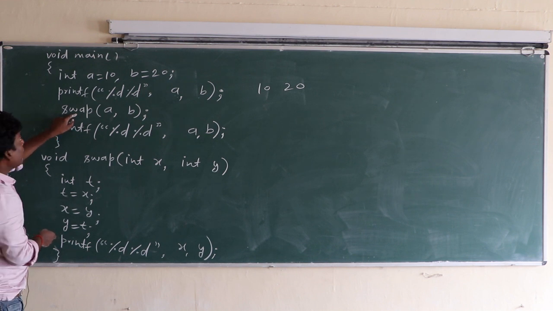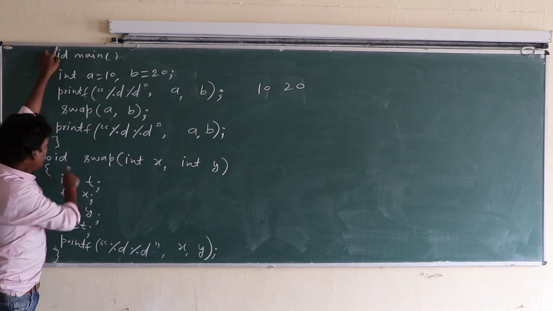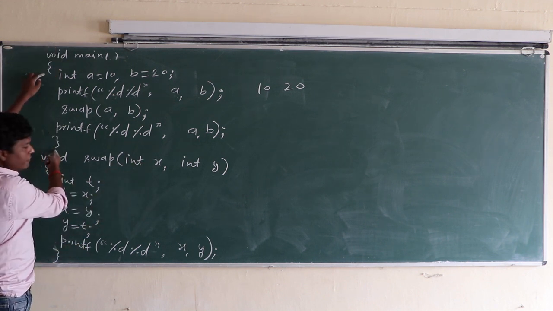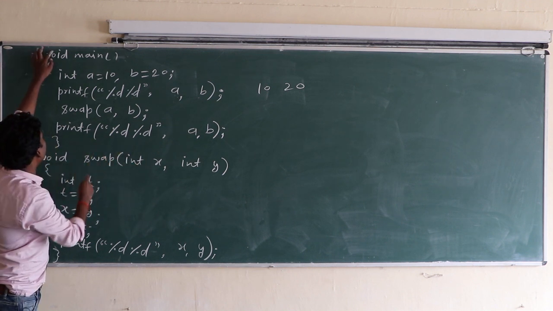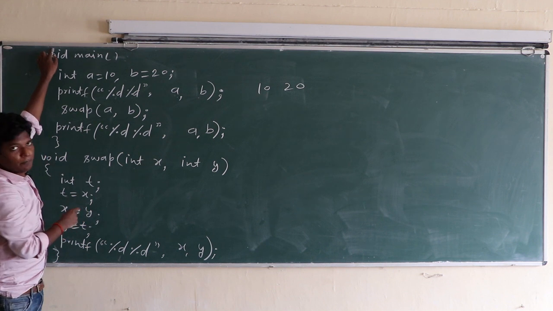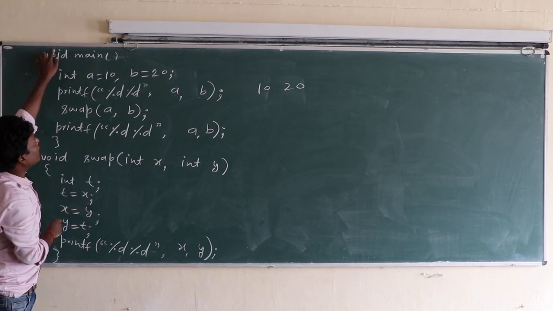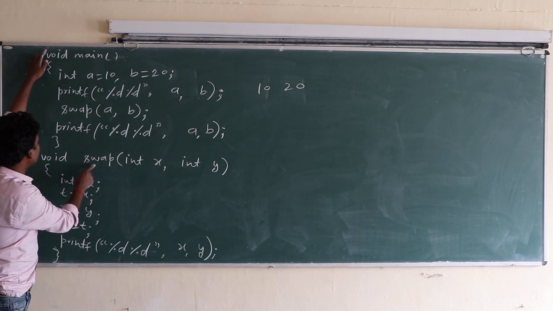Okay class, we have to declare the function prototype of this function because it is declared after the main function. That's why there is a need to declare the function prototype above the main. If there is no space we do not declare it, but you have to declare the function prototype above the main. What will be the function prototype of this swap?